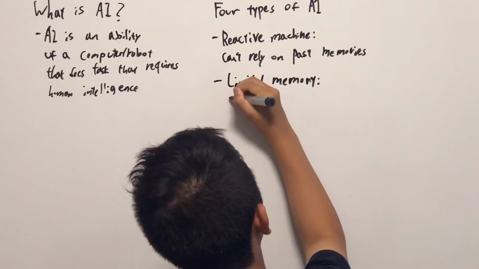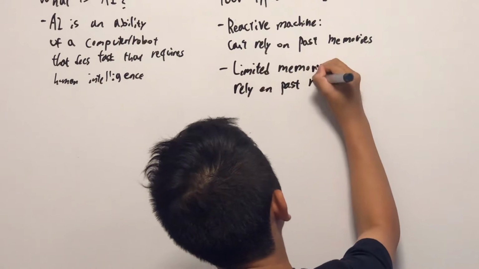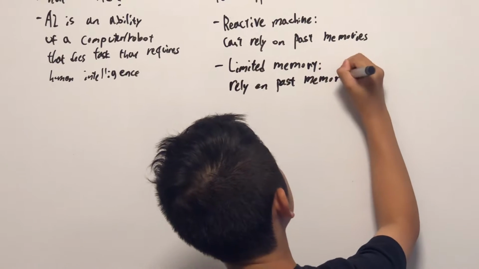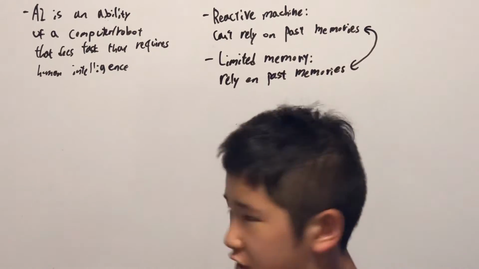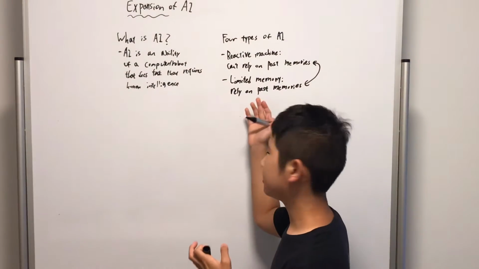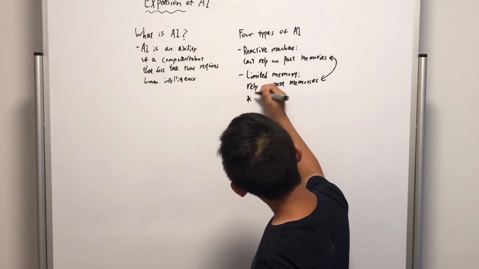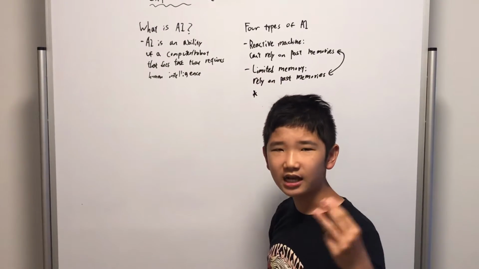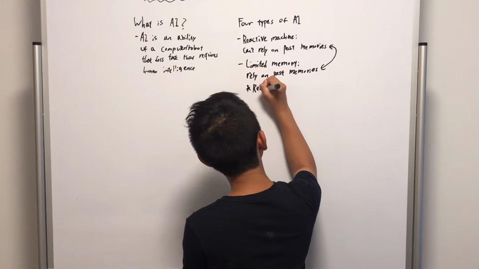Finally, this can rely on past memories. So this is the opposite of reactive machine, because one says it can't rely and the other says it can rely. But limited memory is really complicated. There are 3 types in limited memory. There's reinforcement learning.